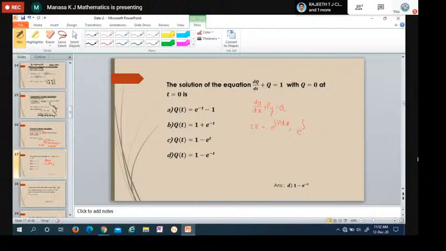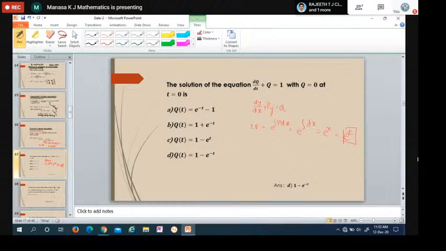So p is 1 into dx, or you can write it as dt because it is with respect to t. If you are not comfortable with q and t, solve in the form of x and y, and finally replace it. Integration of 1 into dx is x, so it is e power x. Or in their case the variable x is nothing but t, so it is e power t.